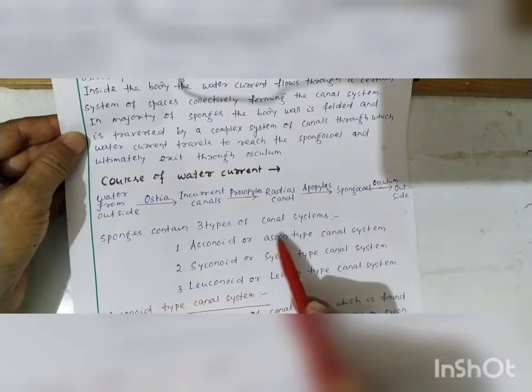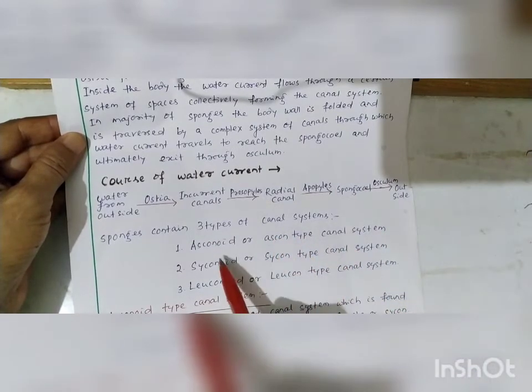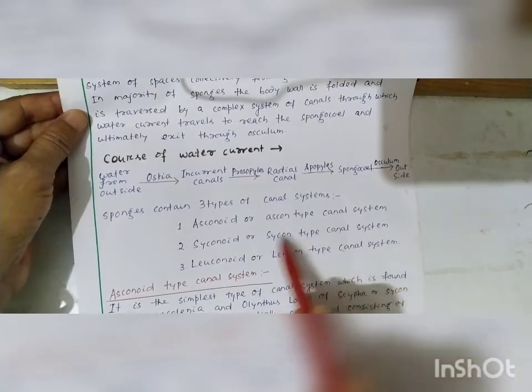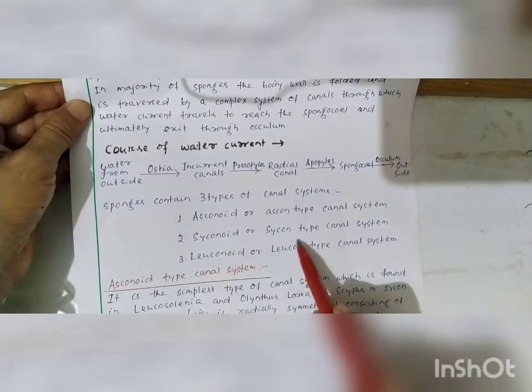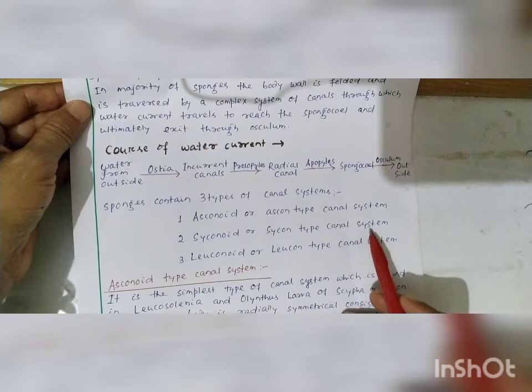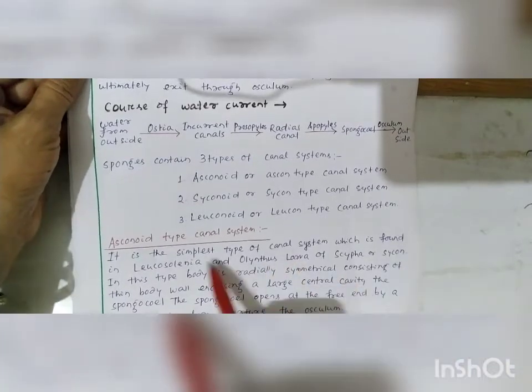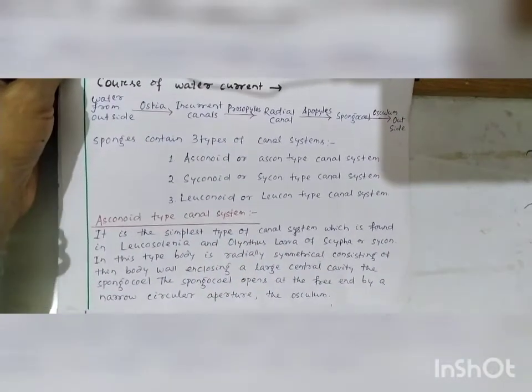Sponges contain three types of canal systems. Number 1, asconoid or ascon type canal system. Number 2, syconoid or sycon type canal system. Number 3, leuconoid or leucon type canal system. Number 1, asconoid type canal system.